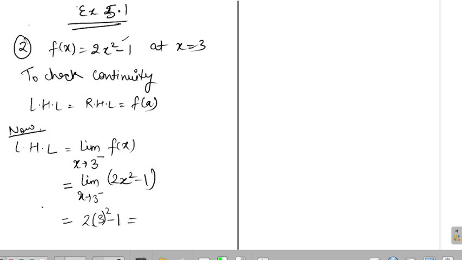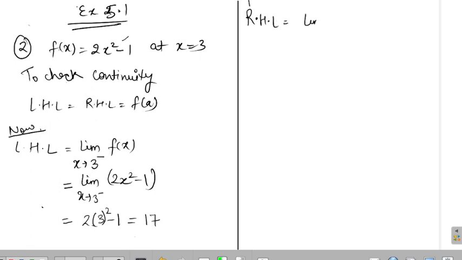Nandita, what will be the value of this? Sir, 18 minus 1, 17. Okay, this is LHL. Correct. Now I'll find the RHL.